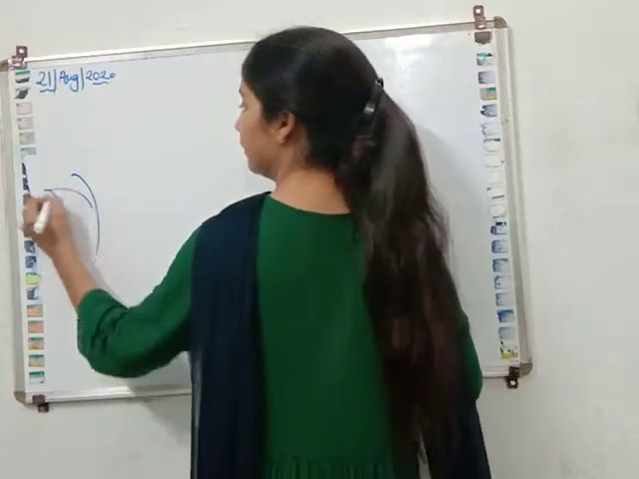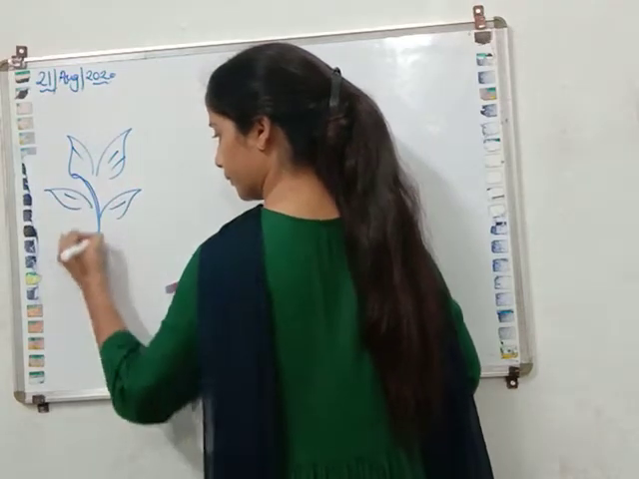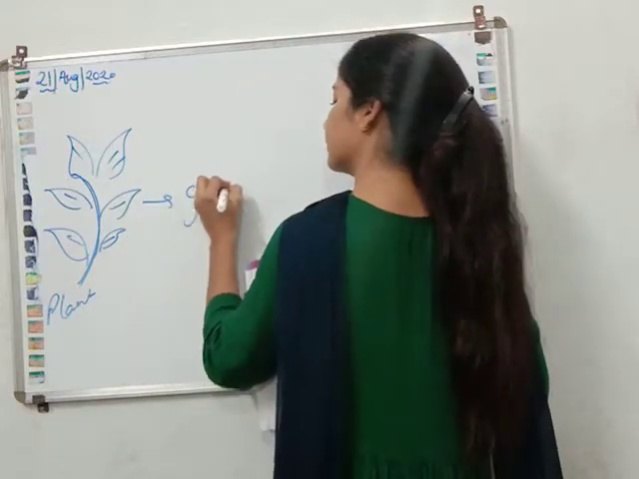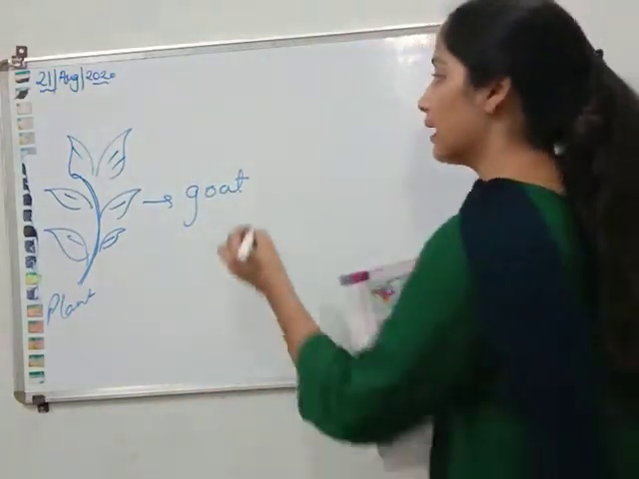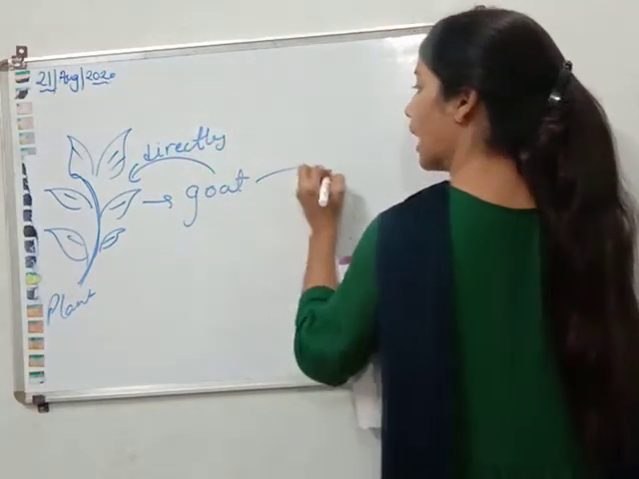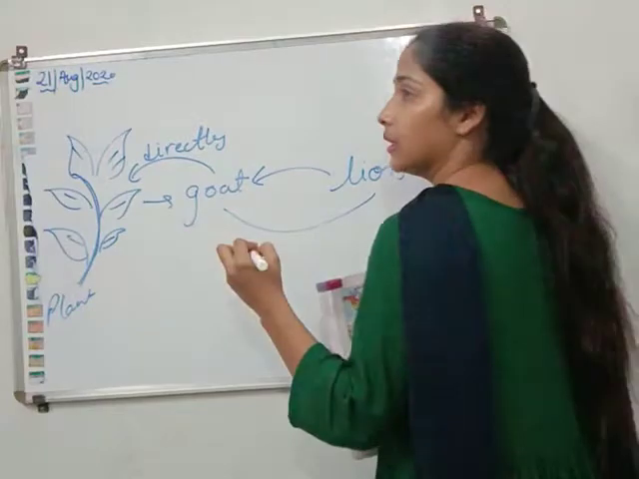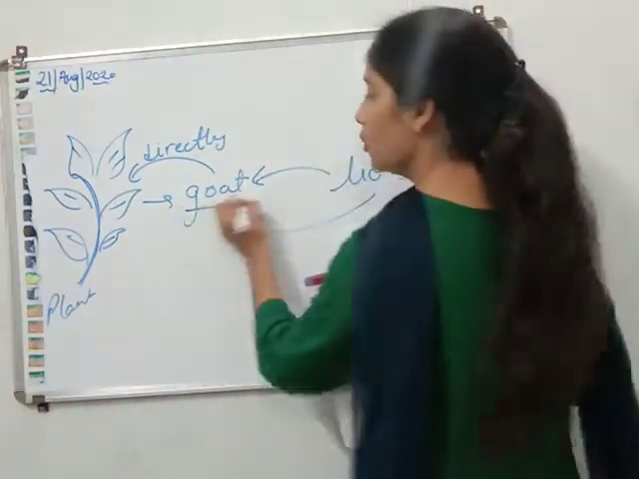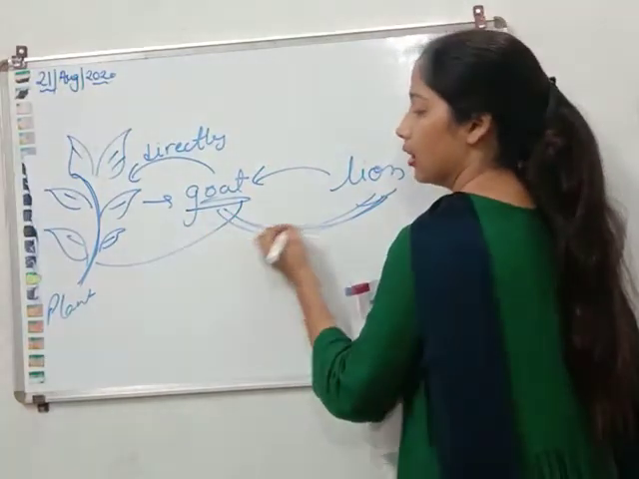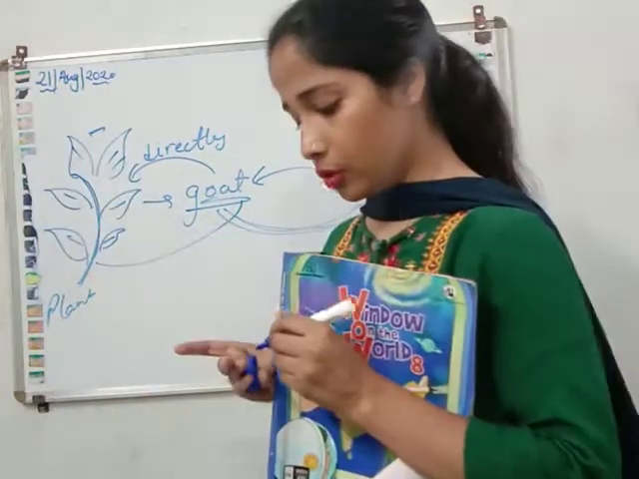For example, this is a plant. I hope this is clear to you. This is a plant, and a goat is eating this. The goat is eating the plant directly. And a lion came, and the lion ate this goat. So it can be a direct process also. Here the goat is eating the plant directly, and here the lion is eating the goat. So it is an indirect way to eat the plant. But somewhere we all are connected with plants. Yes or no?